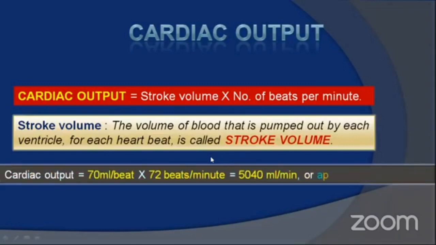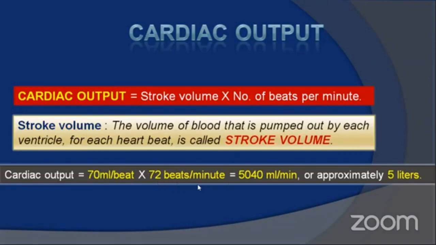So cardiac output is equal to number of beats into the volume of blood that is pumped out from each ventricle by each beat. So 70 ml is the volume of blood, that is nothing but stroke volume. Stroke volume is 70 ml and number of beats per minute on an average in a healthy person is 72.